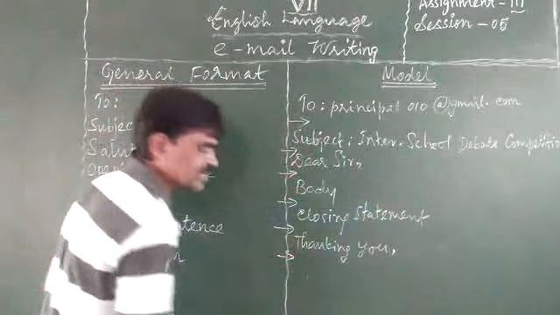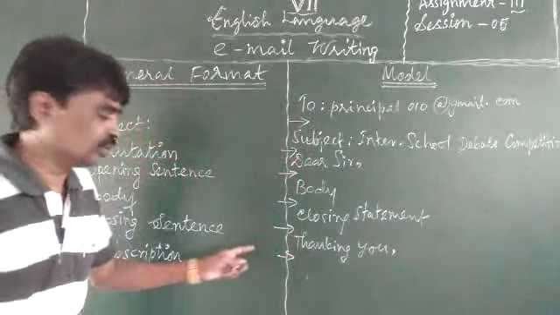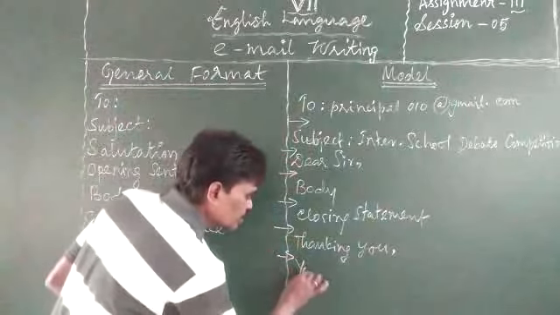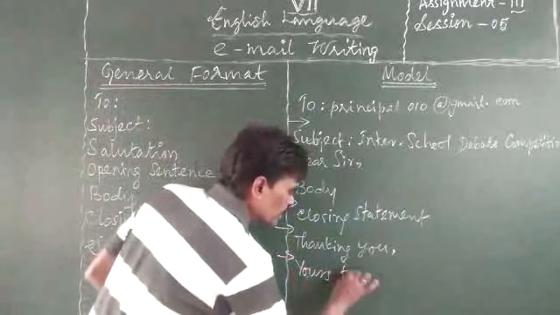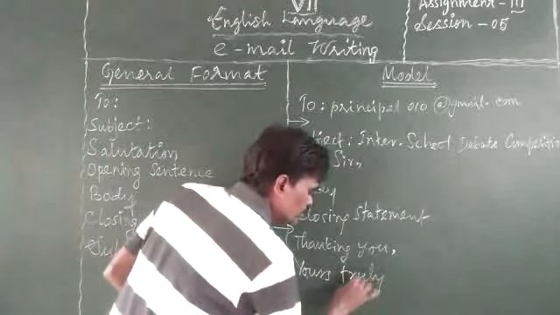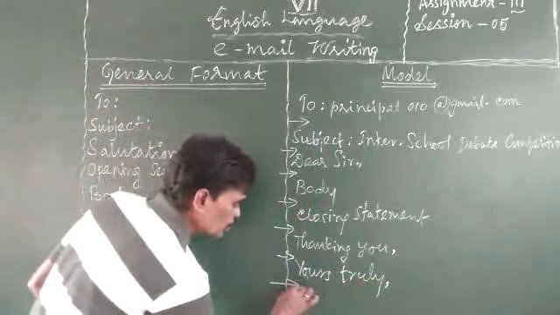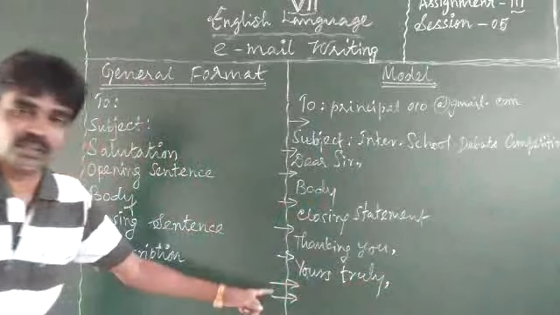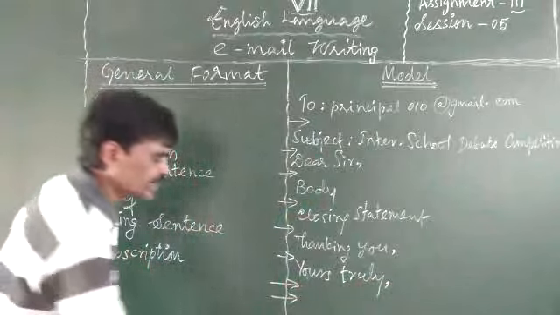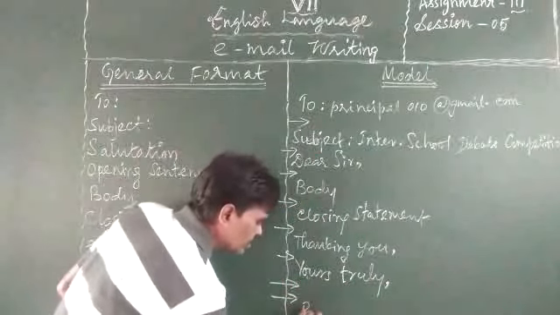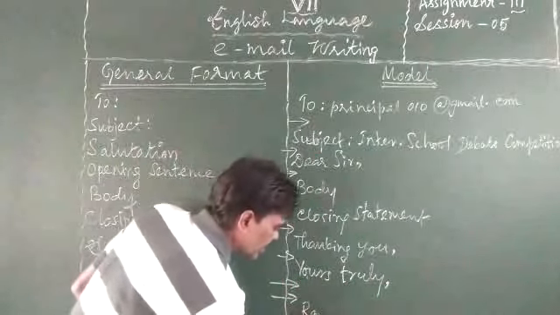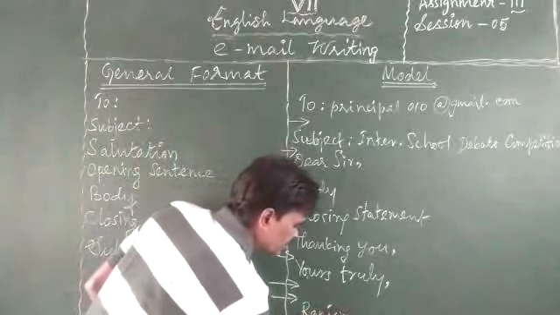Then leave a space. Spacing is important, I told you. Then write Yours truly or Yours faithfully, followed by a comma. Then leave two spaces here. The two-space gap has to be given. Then write your full name. For example, Ranjan Roy.